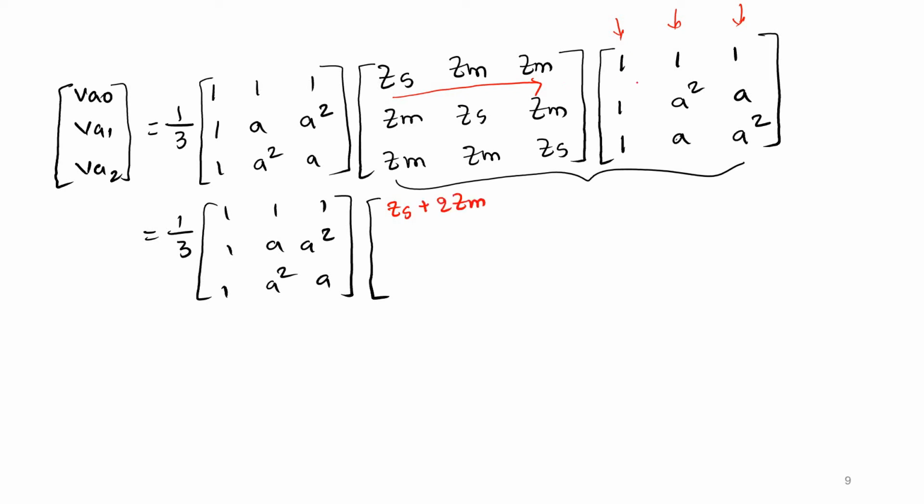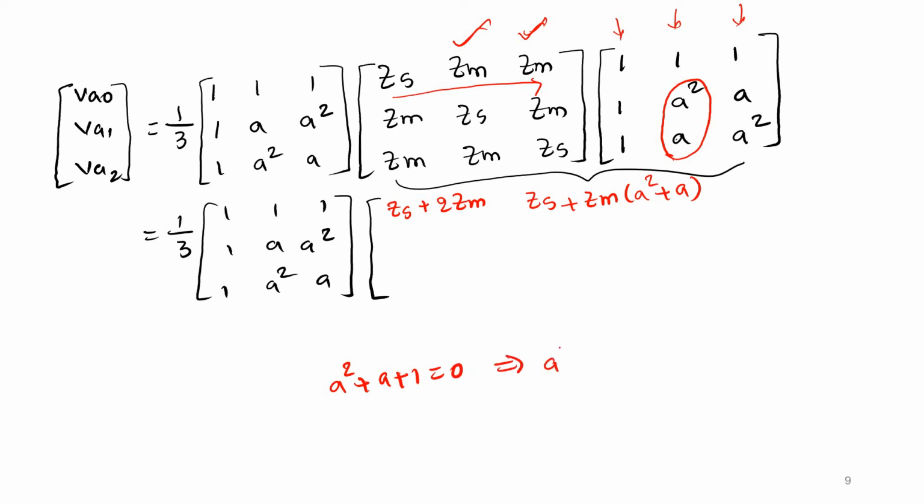Now coming to the second column, since 2 terms are Zm, whatever the terms they are going to multiply, those 2 you can add directly. Look at here. This is the Zs value, Zs plus Zm into A square plus A. Now here only we will try to simplify A square plus A. We know one condition that A square plus A plus 1 is equal to 0. So from this you can write A square plus A is equal to minus 1. If you represent this value by minus 1, this complete term will be equal to Zs minus Zm.